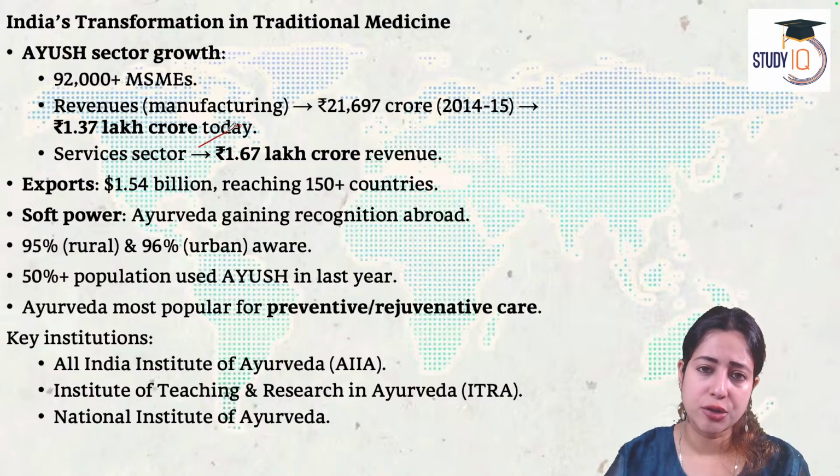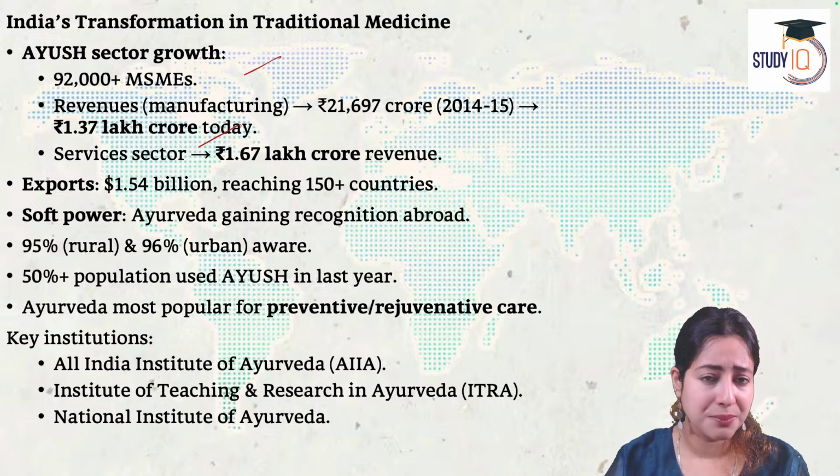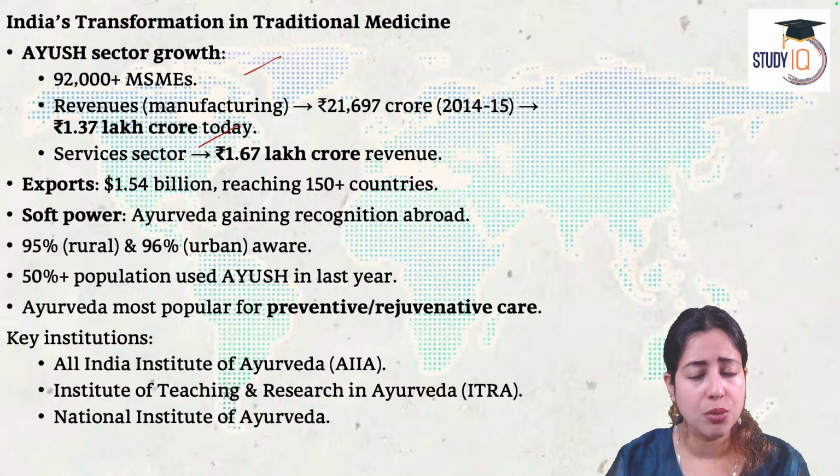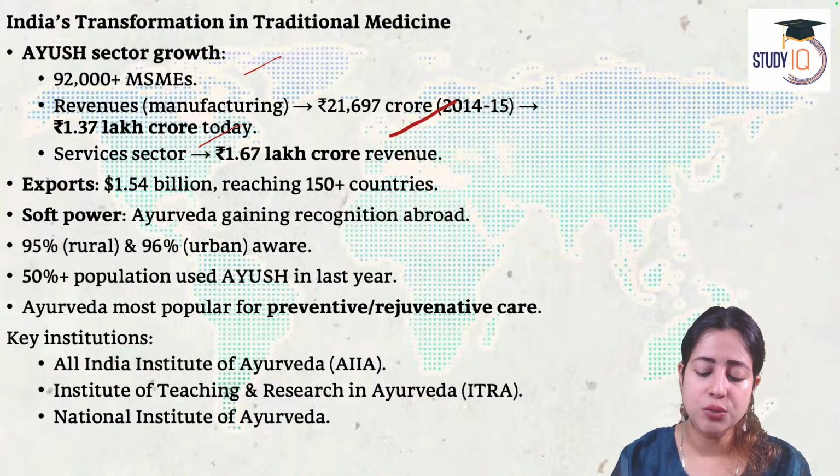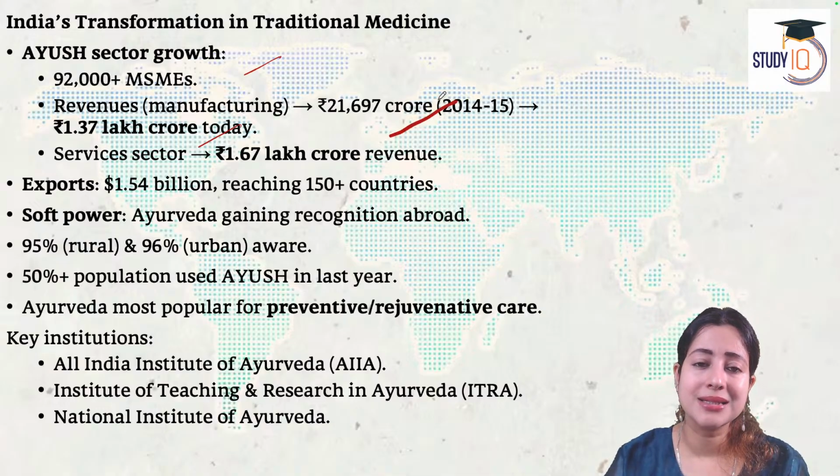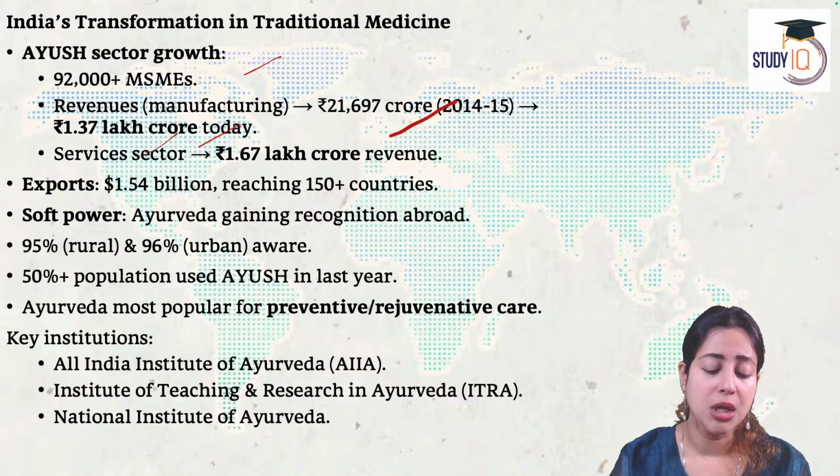In the Ayush sector of India, we have about 92,000 plus companies working. Most of these companies are medium to small enterprises, so small scale industries. The revenue was about 21,697 crore rupees in 2015. Today it is about 1.3 lakh crore. Imagine the rise of the sector.